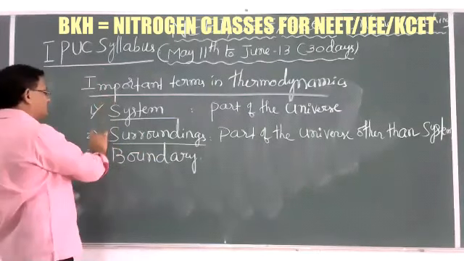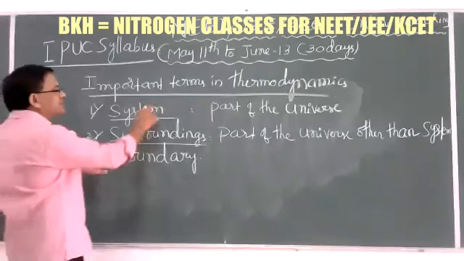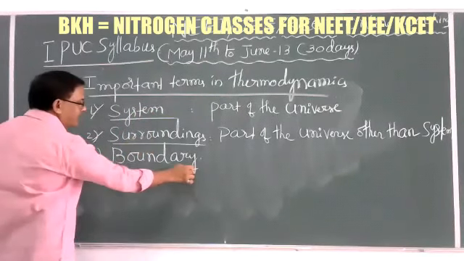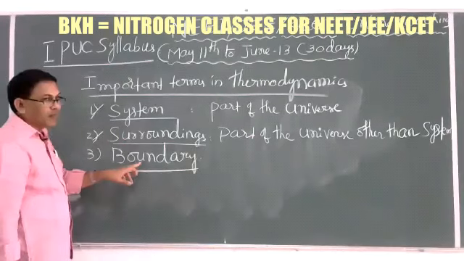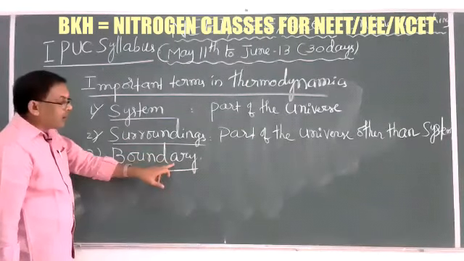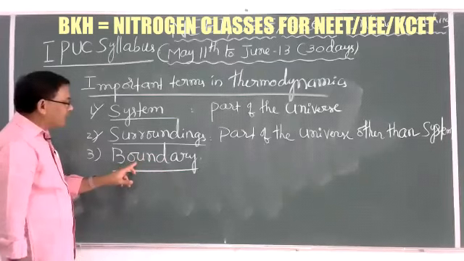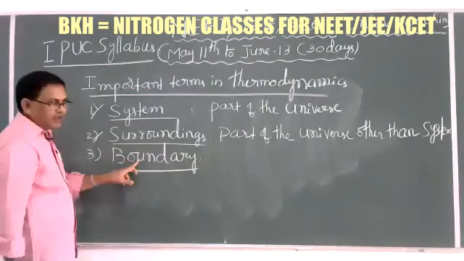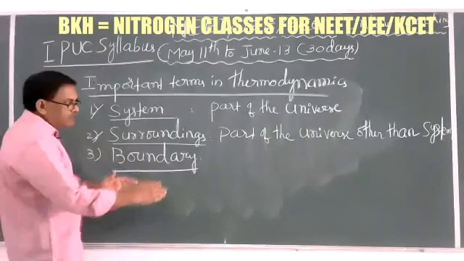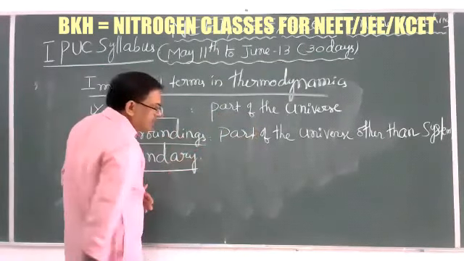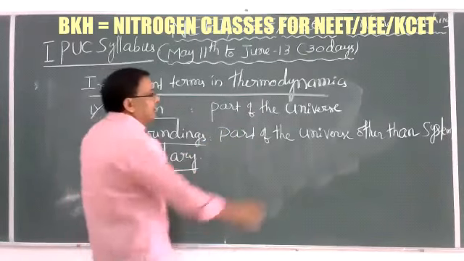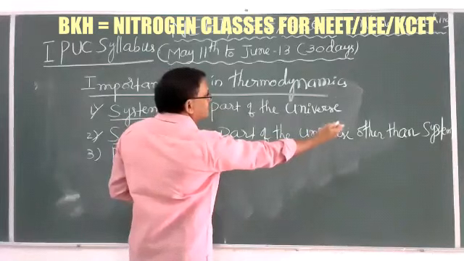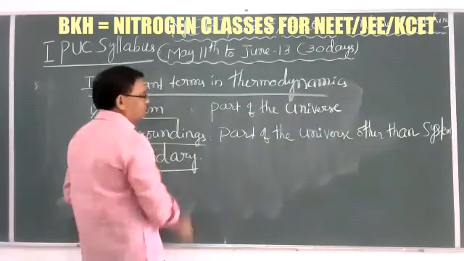System and surroundings in the universe are separated by a real or imaginary boundary, or wall, or line, that is called a boundary. That boundary, real or imaginary, separates the part of the universe that is the system, and the part of the universe other than the system, that is the surroundings.